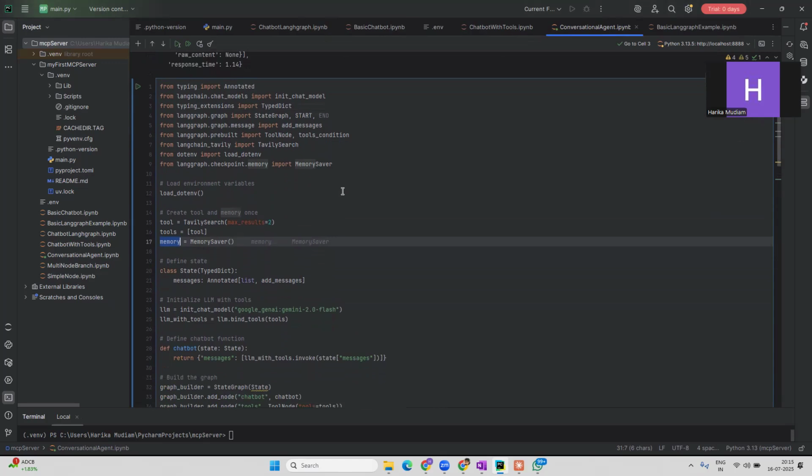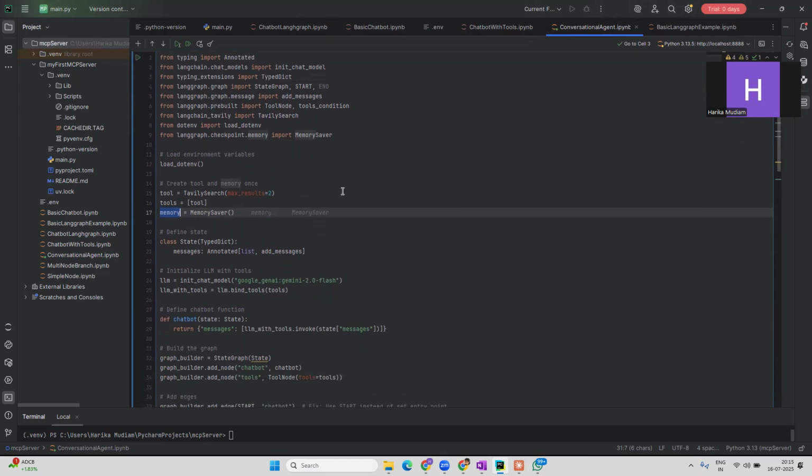Now firstly, apart from all the imports that we have done earlier, the only new import that we are going to do over here is memory, because we are adding memory to our chatbot, right? It needs to hold the context and the conversations in that particular chat, right?